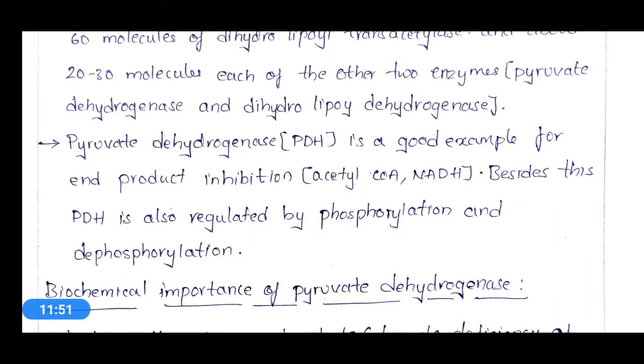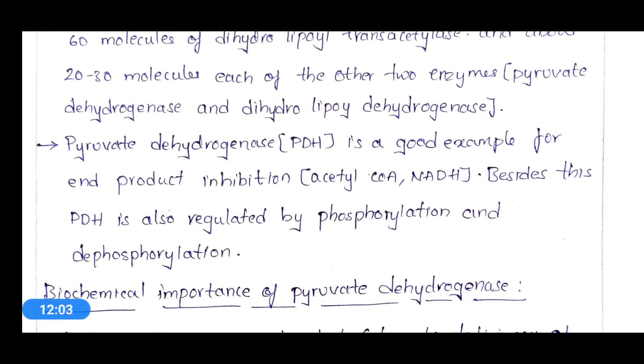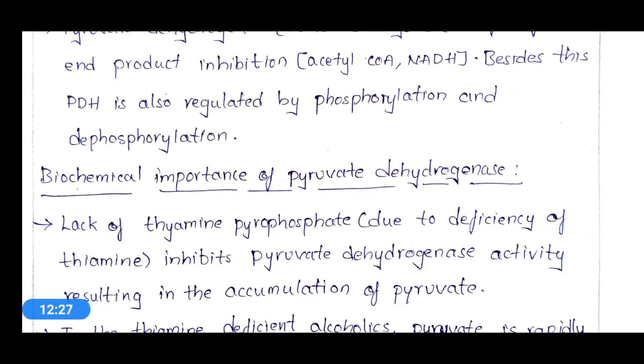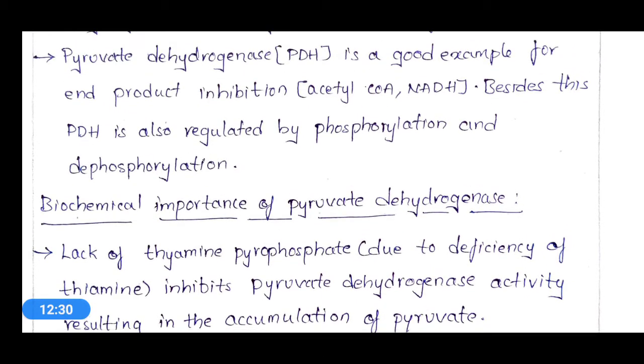An example is acetyl CoA and NADH. So pyruvate dehydrogenase is the best example for end product inhibition. And besides this, PDH is also regulated by phosphorylation and dephosphorylation. Okay, so the pyruvate dehydrogenase enzyme is not only meant for end product inhibition. It is also regulated by phosphorylation and dephosphorylation. Phosphorylation means addition of a phosphate group and dephosphorylation means removal of a phosphate group.